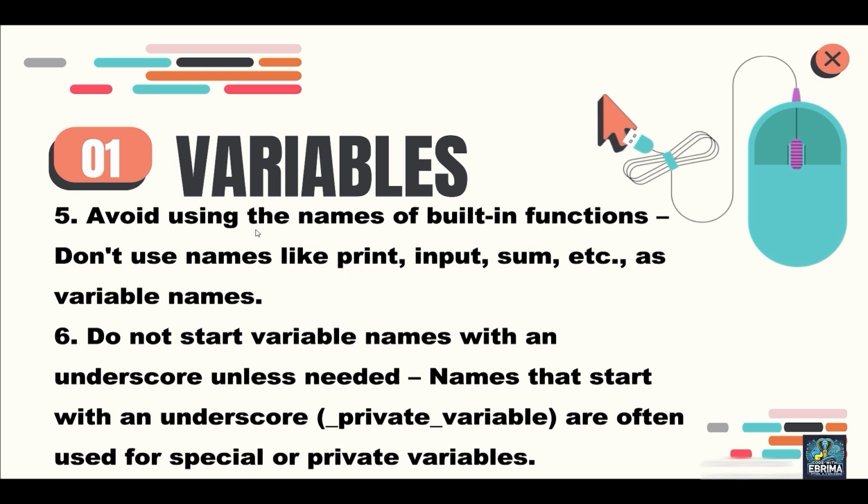Number 5, avoid using names of built-in functions. Don't use names like the print function, the input function, the sum, etc. They are all built-in functions in Python. Number 6, do not start variable names with an underscore unless needed. Remember we talked about that in the enforced rules. It says that you can start with an underscore, but I did mention that it is not recommended. So let's go to the other side and take a closer look at it.